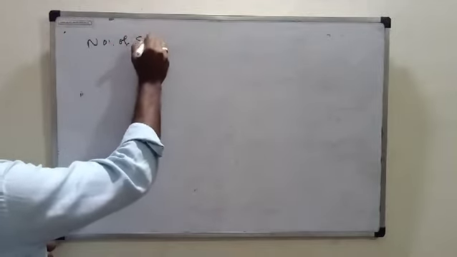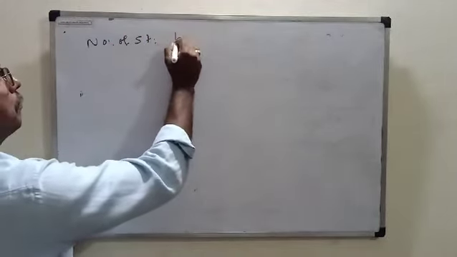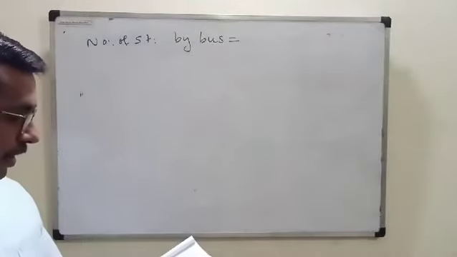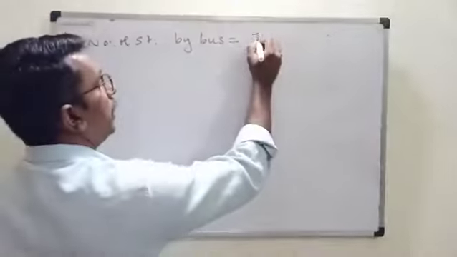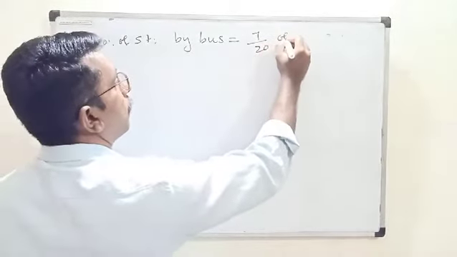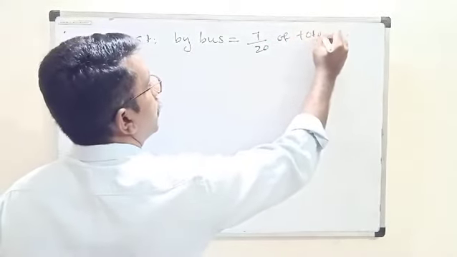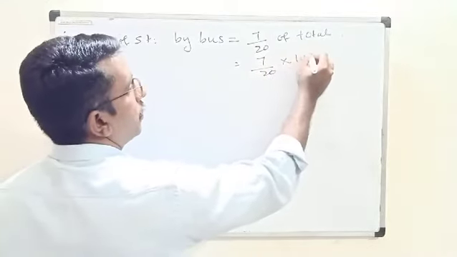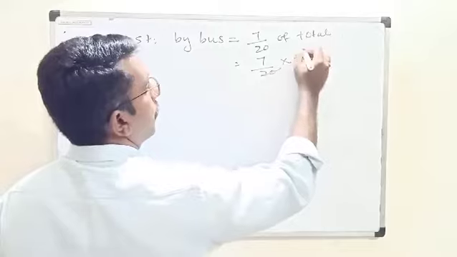Number of students coming by bus. How many? 7 upon 20 of total. Total we got, no, 7 upon 20 into 1000.